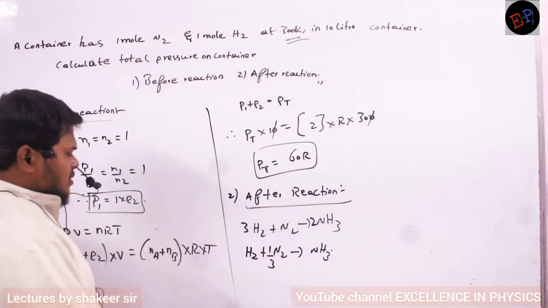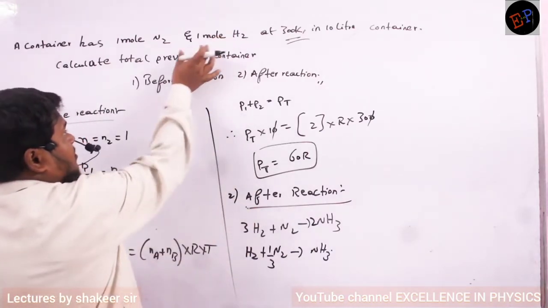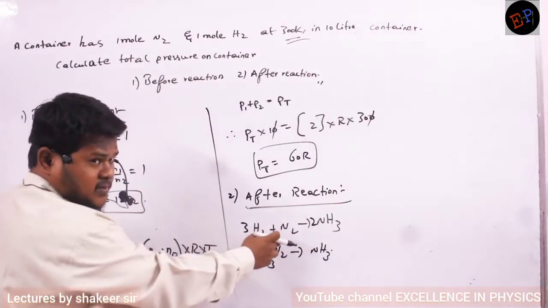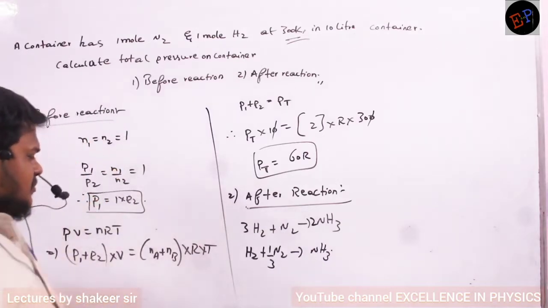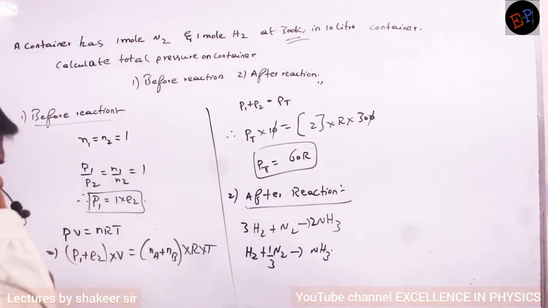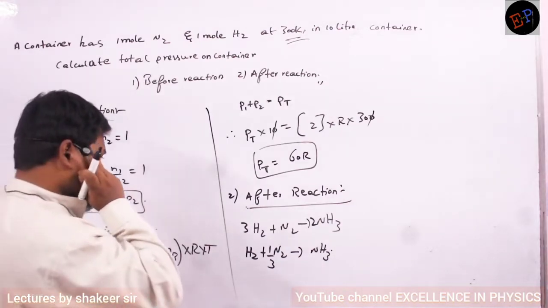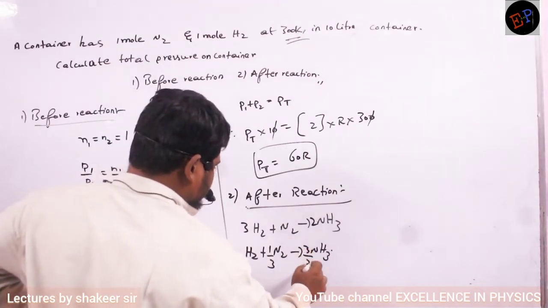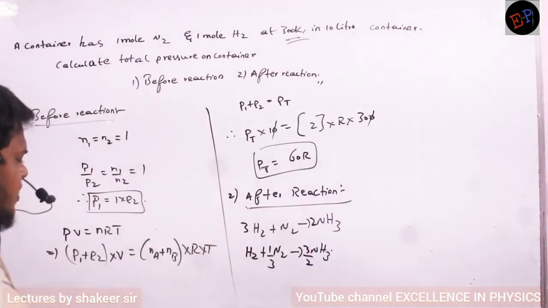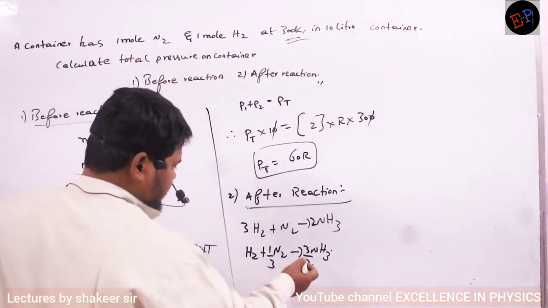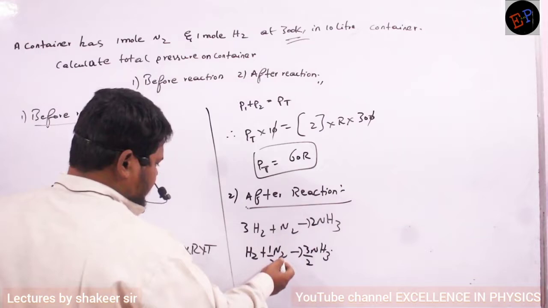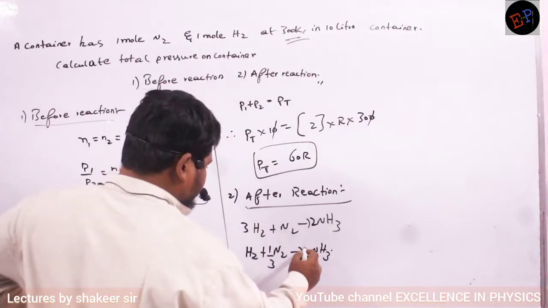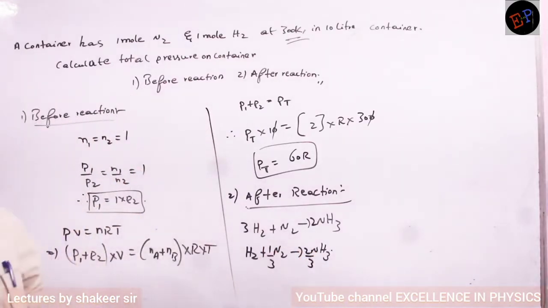Balance this equation. So hydrogen, only 1 mole is there, no? But nitrogen will react. How much part of nitrogen will react? Only 1 by 3rd of nitrogen will react, according to this one. So here I have written 1 by 3. Now how can I balance this one? 3 by 2 can I write? Or 2 by 3 now? Now is it balanced? 3 by 2 N is there. Here only, I have to write it as 2 by 3. Now it is satisfied, no? Now the equation is balanced.